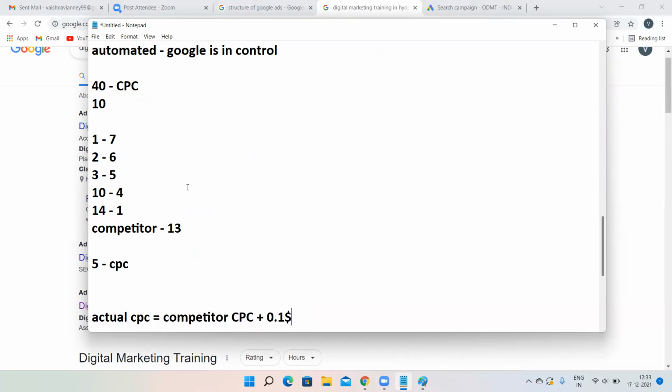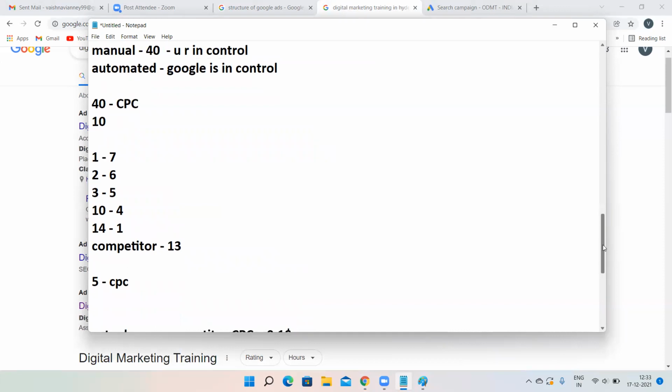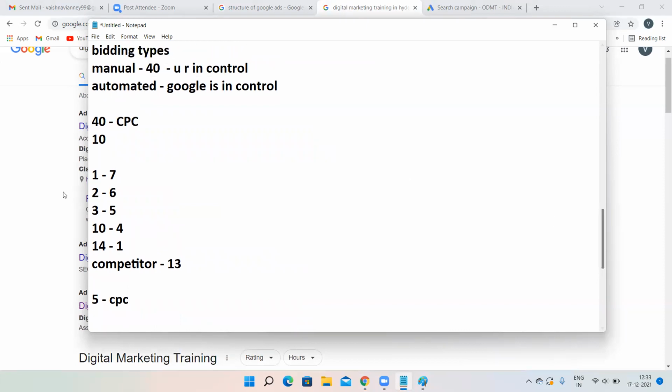So manual CPC has lots and lots of drawbacks. Drawbacks in the sense, there is lots and lots of hard work. First, you have to start with 1 rupee. Increase 1 rupee and see where you are coming. If you are coming on top position, suppose you are coming for 14 rupees on top position, then that means your competitor is paying 13 rupees. So you'll be wasting your time over here.